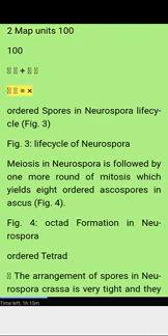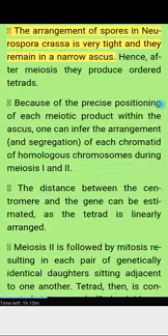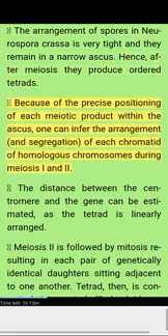Ordered spores in the Neurospora life cycle. Figure 3. Life cycle of Neurospora. Meiosis in Neurospora is followed by one more round of mitosis, which yields 8 ordered ascospores in the ascus. Figure 4. Octad formation in Neurospora. Ordered tetrad: the arrangement of spores in Neurospora crassa is very tight, and they remain in a narrow ascus. Hence, after meiosis they produce ordered tetrads.